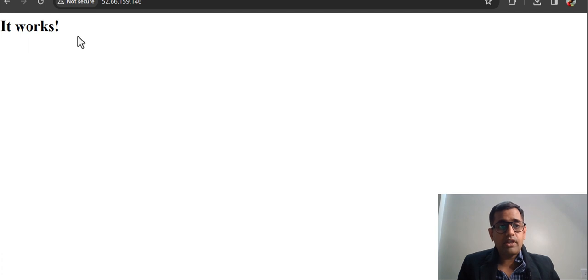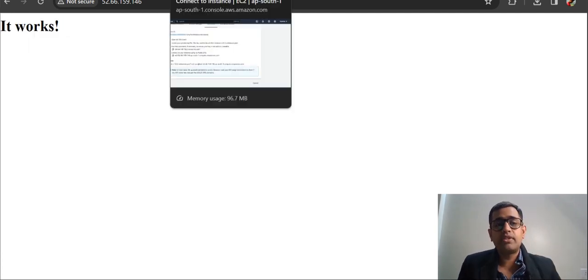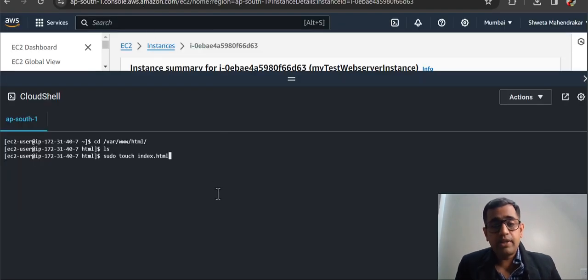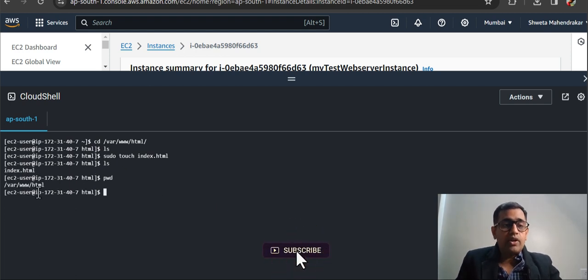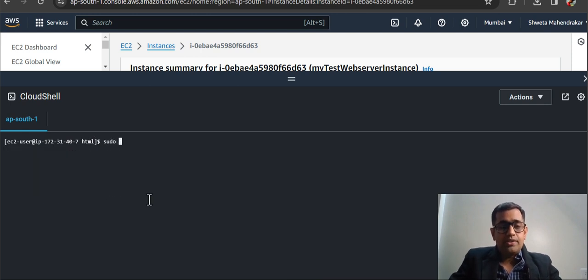Now as you see, it works is the default index.html file. It just has two words, it works. But then what we are doing is we are creating another index file within the EC2 instance, so that we can change it and provide whatever we want. Now if I do ls, it will show that in this present working directory, inside the HTML, there is an index.html file. So I'll change the index.html file, and let's see whether Apache is able to pick up this index.html file or not.